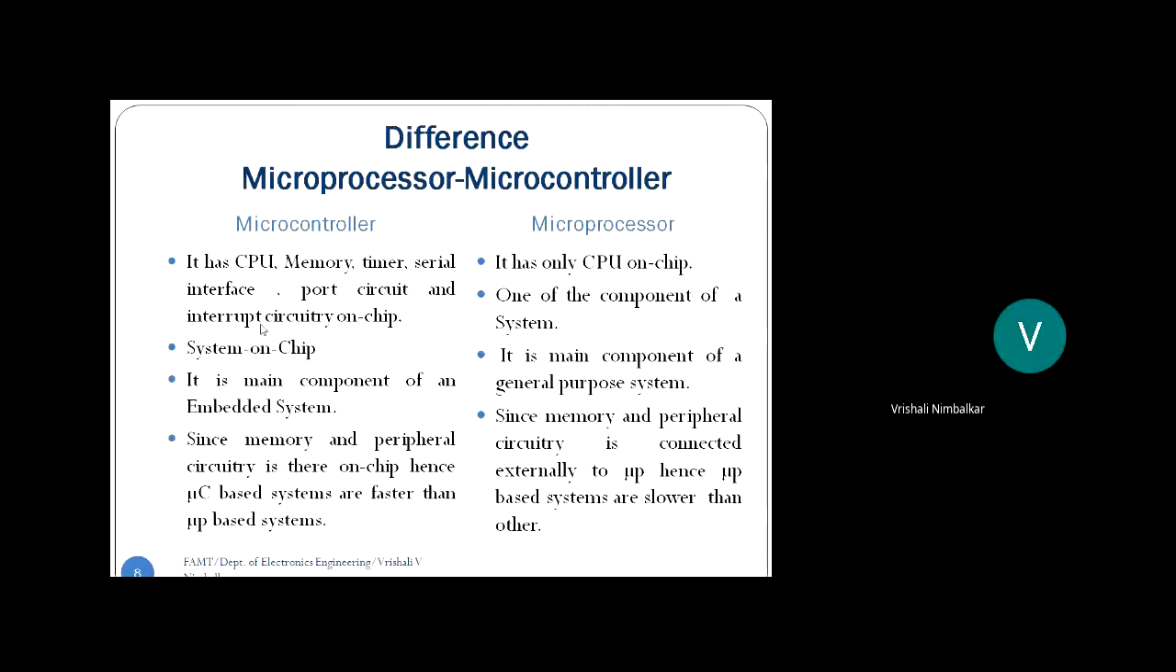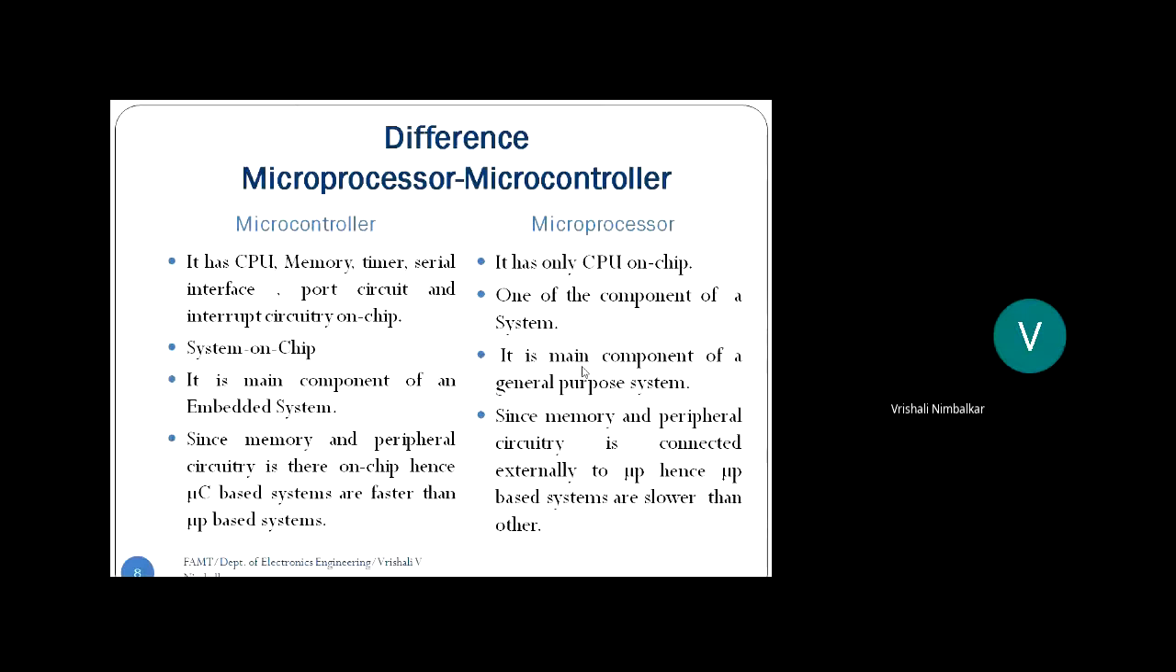Correct? So with a microcontroller, if I want to do LED blinking, one microcontroller and one LED, the embedded system is done. Microcontroller is also called a system on chip. Whereas microprocessor is one of the components of an embedded system. Right? Third point, microcontroller is the main component of an embedded system, whereas microprocessor is the main component of a general purpose system.